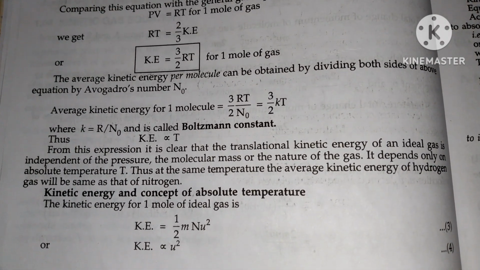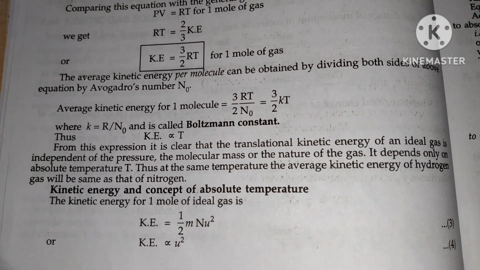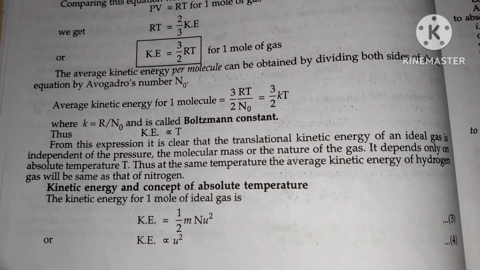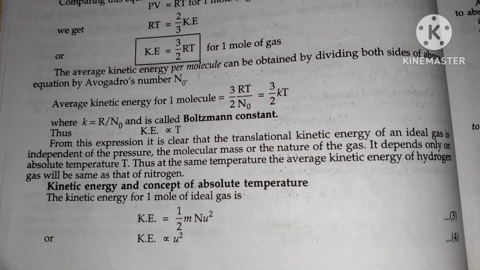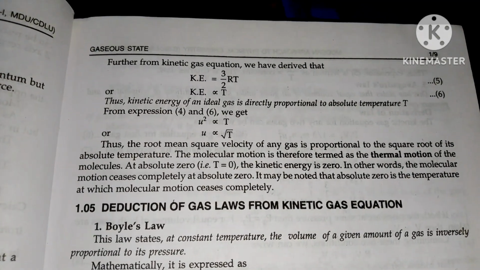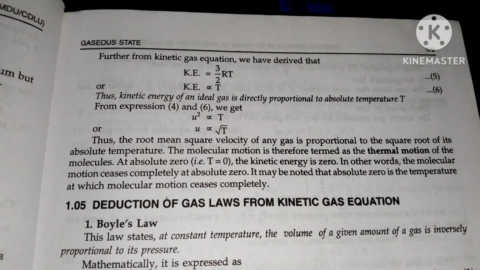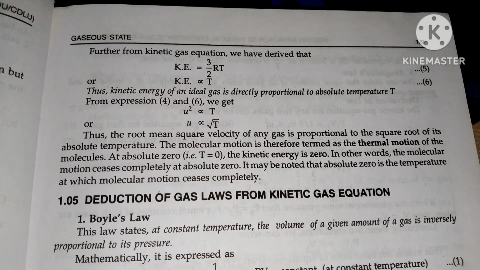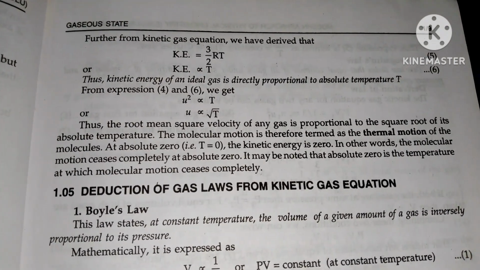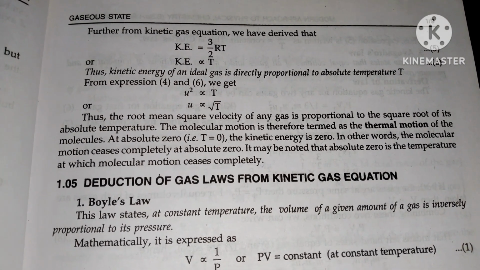Kinetic energy and concept of absolute temperature. The kinetic energy for 1 mole of a gas is KE equals 1 by 2 mNu². Kinetic energy is directly proportional to u². Further, from the kinetic gas equation, we have derived that kinetic energy equals 3 by 2 RT. This is equation 5, or kinetic energy is directly proportional to T. This is equation 6. Thus, kinetic energy of an ideal gas is directly proportional to absolute temperature T.